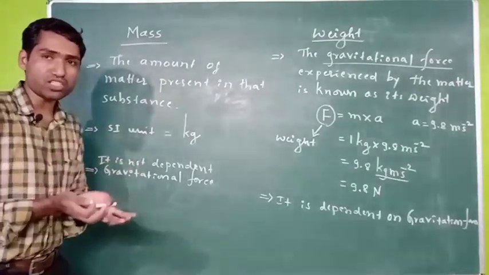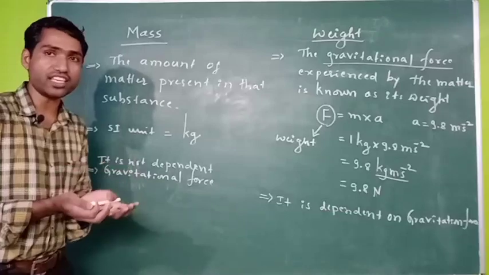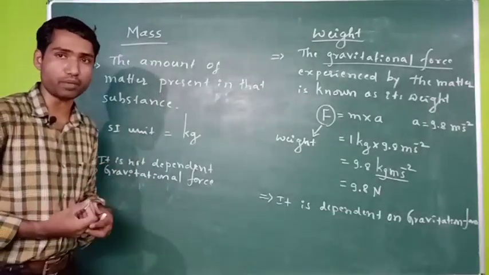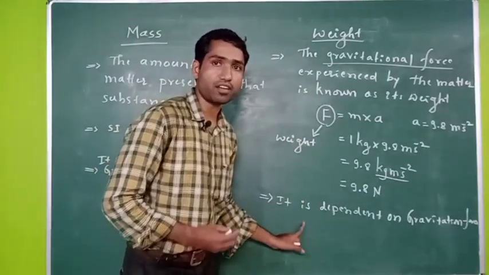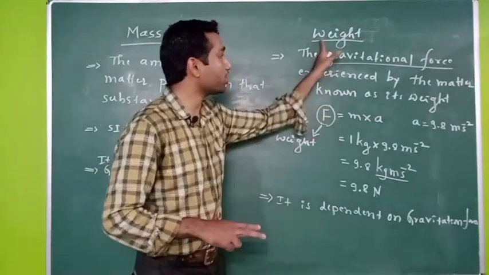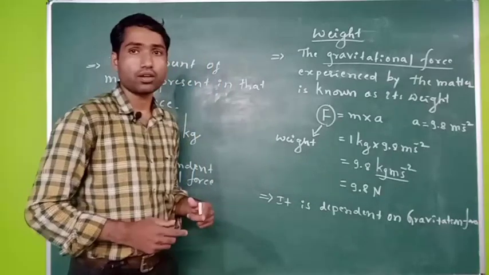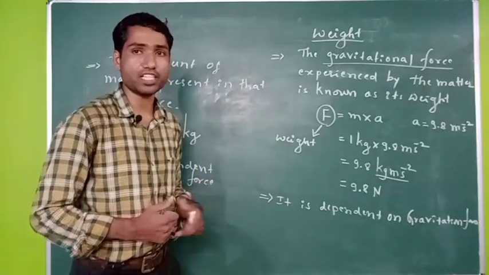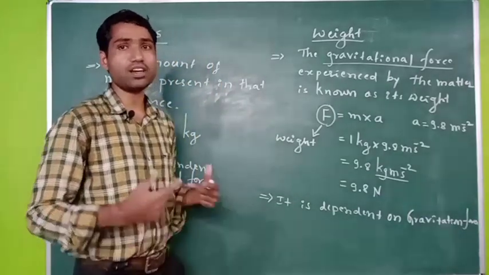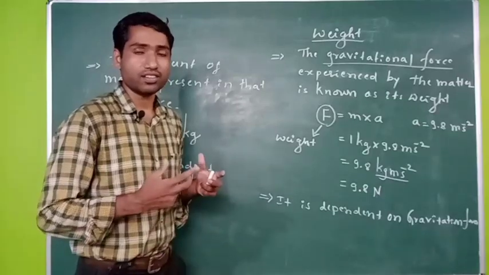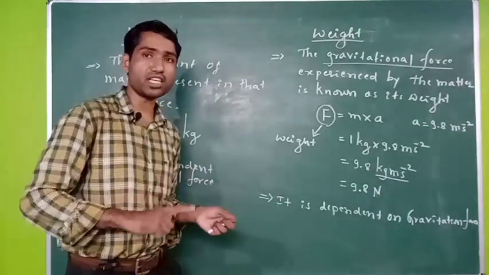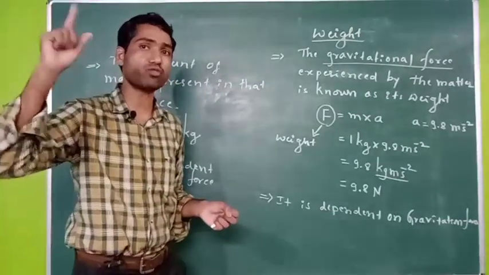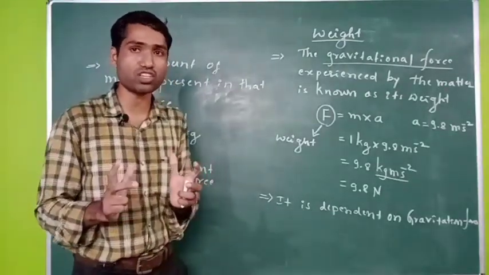So the amount of substance is not changing with the change in the place of measurement, but the weight is dependent on the gravitational force. Therefore its weight is going to change its value if you change the place of measurement. For example, if you measure the weight of a certain substance on the earth surface, its value is different. If you measure the same on the moon surface, its weight is different, but the amount of substance is not going to change.